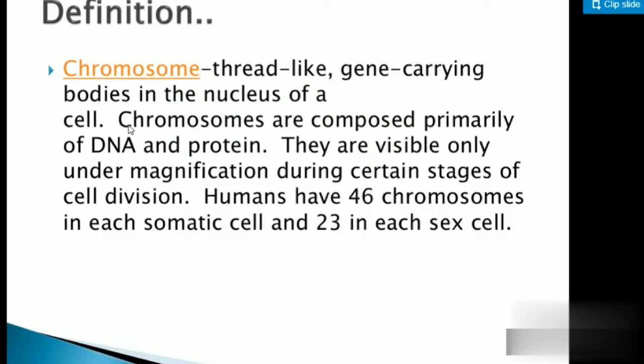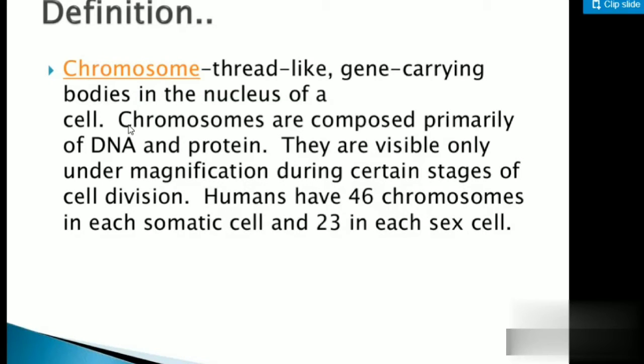And humans have 46 chromosomes in each somatic cell, so 23 in each sex cell. What this means is that humans generally have 23 pairs, and 23 pairs means basically 46 chromosomes. But 23 in each sex cell means male and female both have reproductive cells in their body, and that reproductive cell will have 23 chromosomes, students.